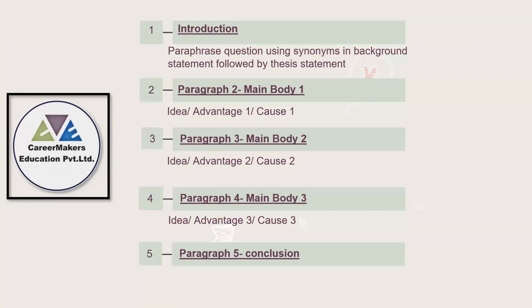All right, so minimum word count is 250. Roughly make an average that your essay should be of 280 words, and then at the end you are adding a conclusion paragraph. In conclusion paragraph you just need to mention the summary of all 3 body paragraphs if you have written 3, or 2 body paragraphs if you have written 2 body paragraphs.